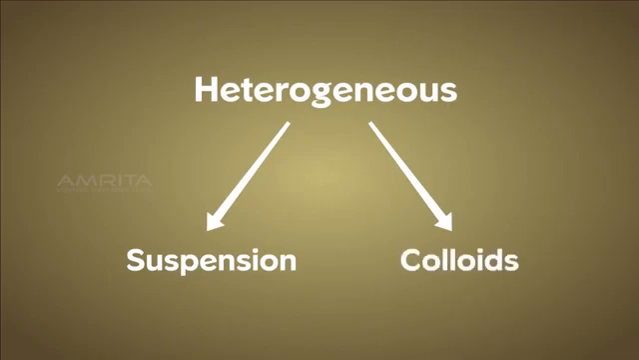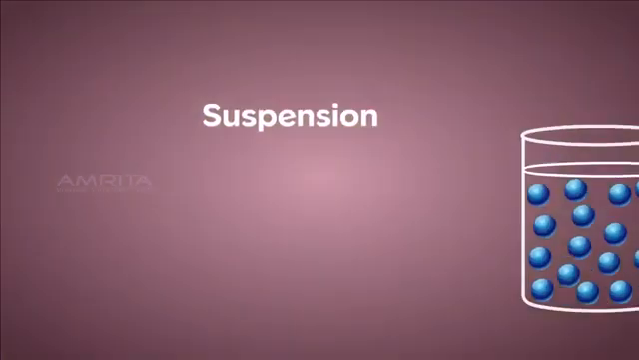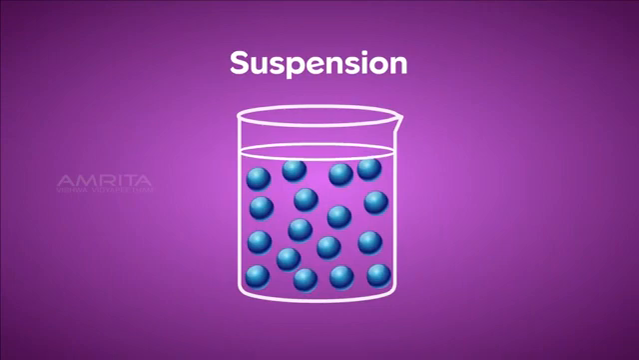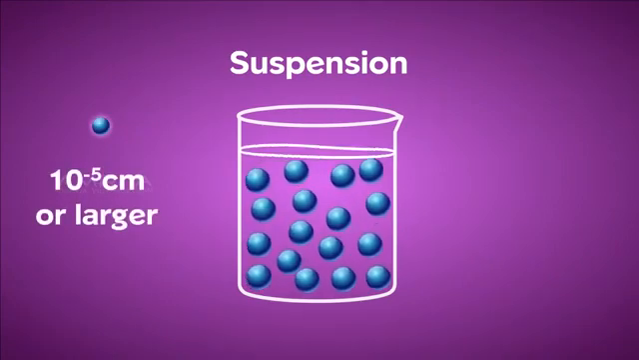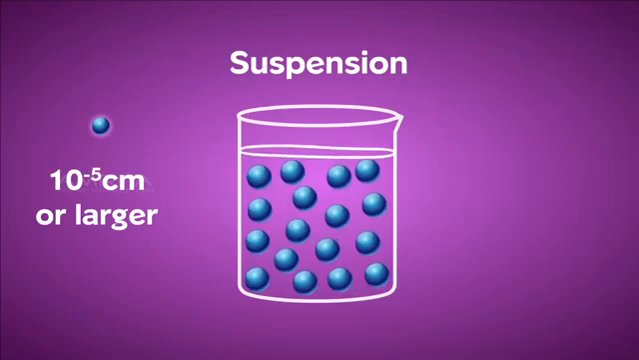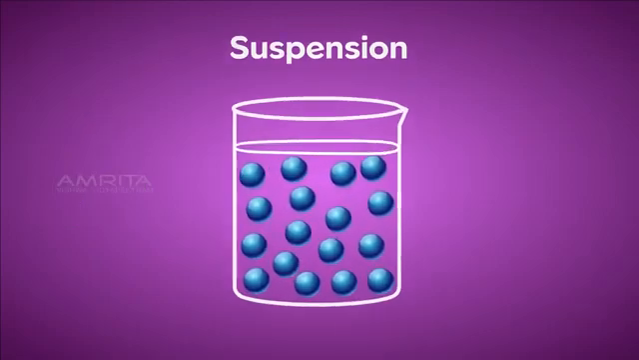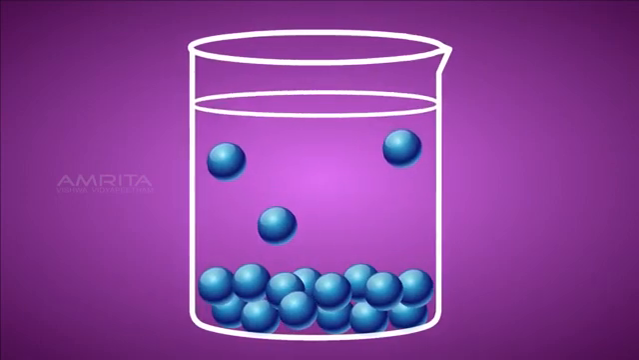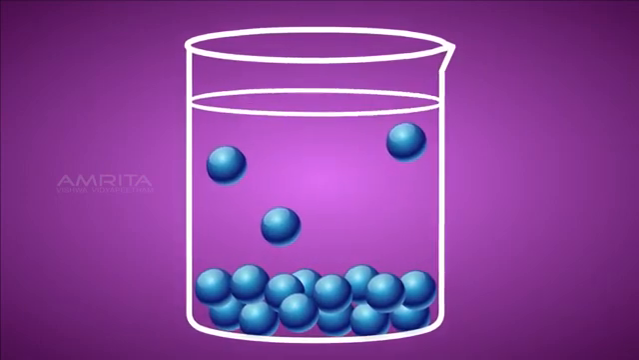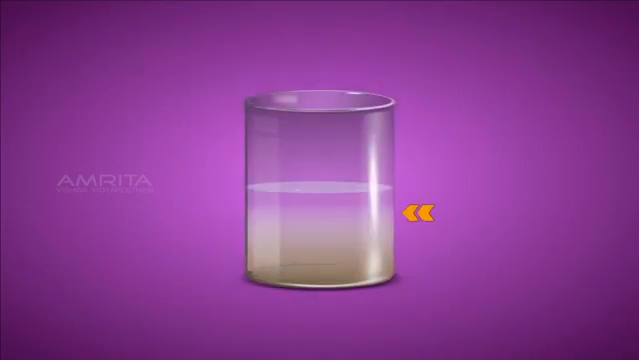Suspensions and colloids are heterogeneous mixtures. A suspension is a mixture of large particles. The size of the particles in a suspension is of the order of 10^-5 centimeters or larger. In a suspension, the solute particles do not dissolve, but they are suspended throughout the solvent. The muddy water which we prepared is a suspension.